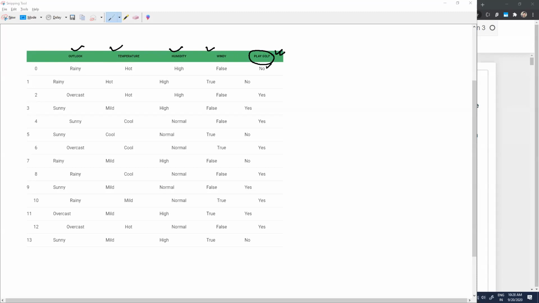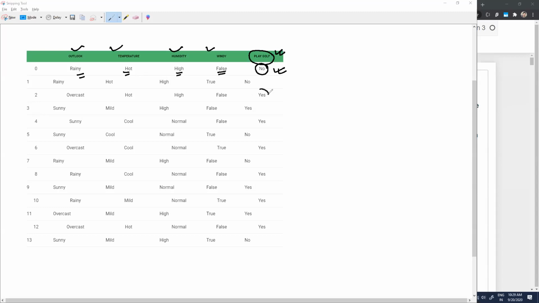Let's suppose here you are saying that no, I will not be able to play golf. If you check the conditions, outlook is rainy, temperature is hot, humidity is high, and windy is false, meaning there is no wind. Humidity is too high, temperature is too hot, and the outlook is rainy. So maybe this is not contributing, but it could be possible that this is contributing, and based on that maybe I will be able to make a decision that no, I'm not supposed to play golf, or I'm supposed to play golf.